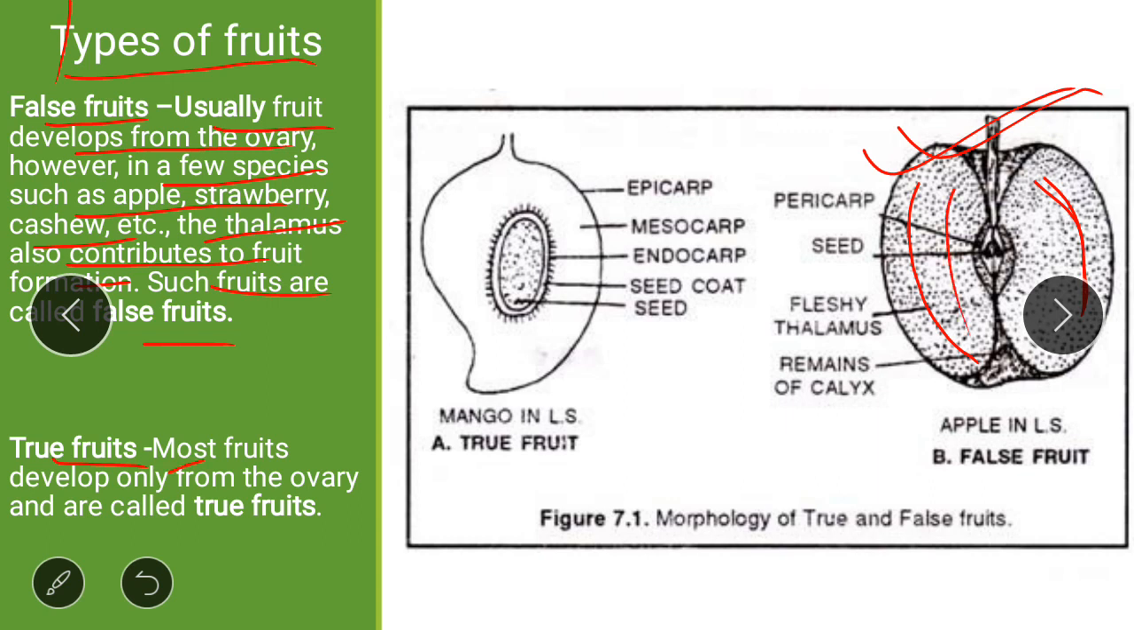Most fruits which develop only from the ovary are called true fruits. So mango is a true fruit and apple is a false fruit.